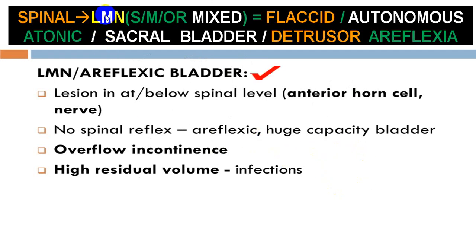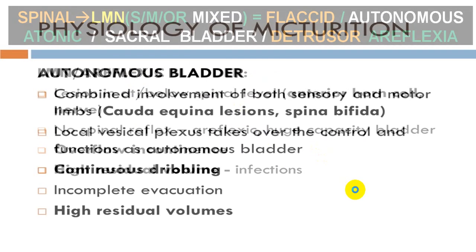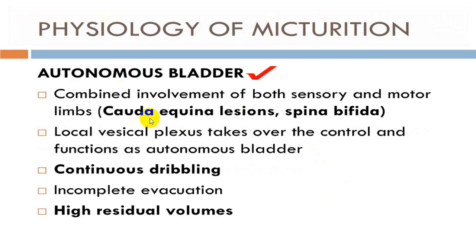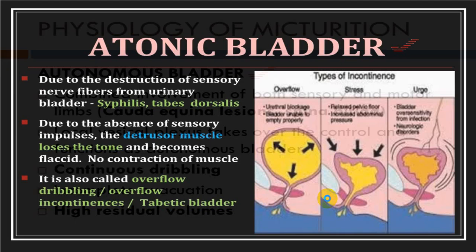So in lower motor neuron, sensory and motor are mixed together. That's why it is also described as a flaccid, autonomous, atonic, sacral bladder or detrusor areflexia or areflexic bladder or autonomous bladder. Also in case of cauda equina, spina bifida, etc., the person will have what we call overflow incontinence. It may be continuous or it may be intermittent, and there is an incomplete evacuation. There will be high residual urine.